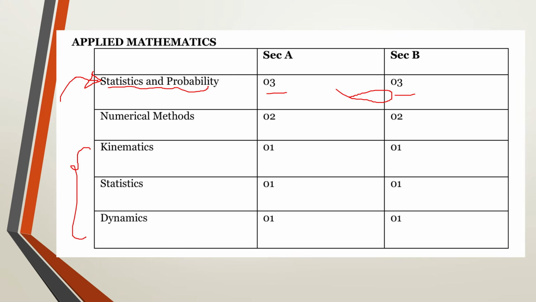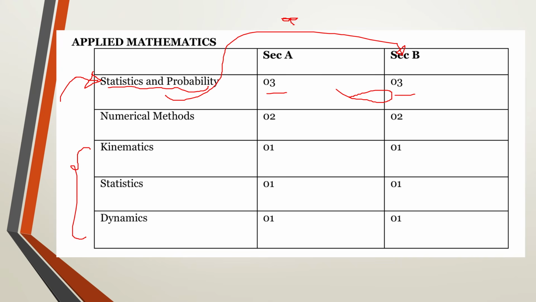But that doesn't guarantee that you're going to be in a position of doing those numbers appropriately, because most of the statistics numbers, especially in section B, carry 12 marks and they are all uniform. So if you make a mistake in part A, you're going to lose all the marks in the corresponding parts.